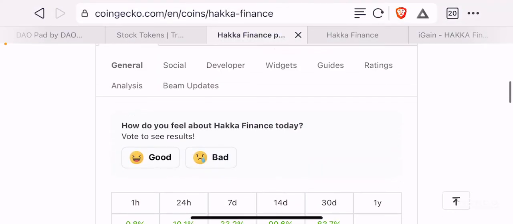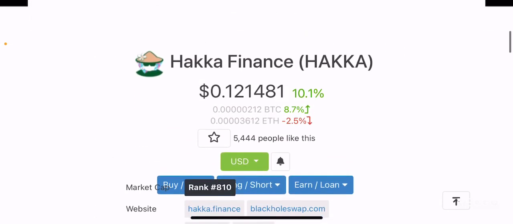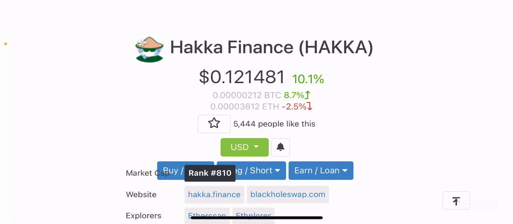Although this project is trying to solve problems, I'm not really convinced that what they're trying to solve is going to be meaningful in the long run. Maybe in the short run, it will definitely be an extremely valuable token, but in the long run, I personally am not going to hold this. But if you guys do your own research and come to the conclusion that this project is going to be great for the long run, then by all means, please go ahead, right?